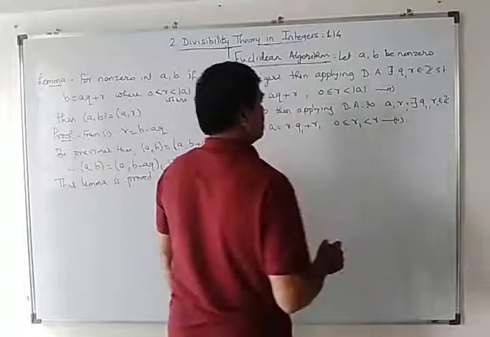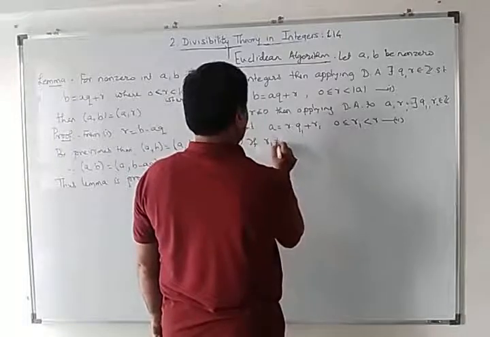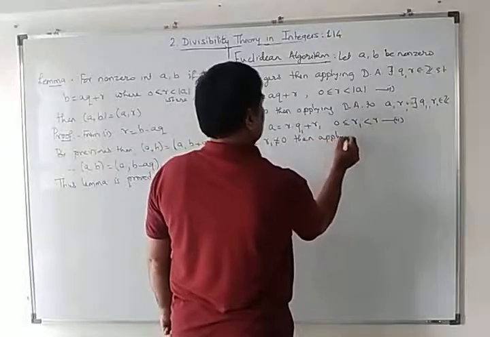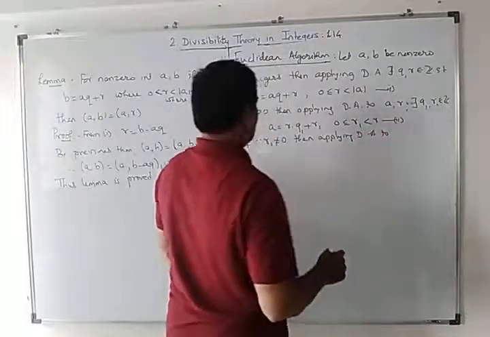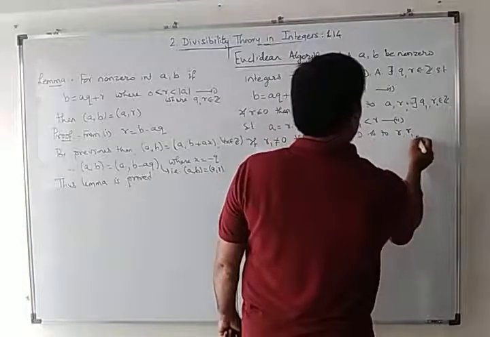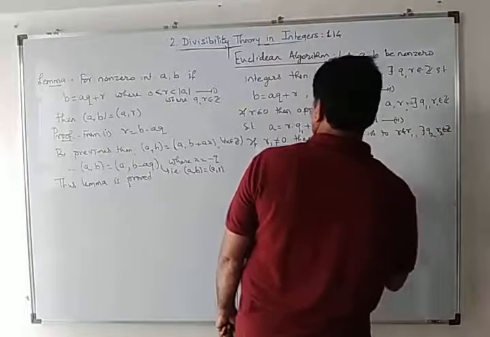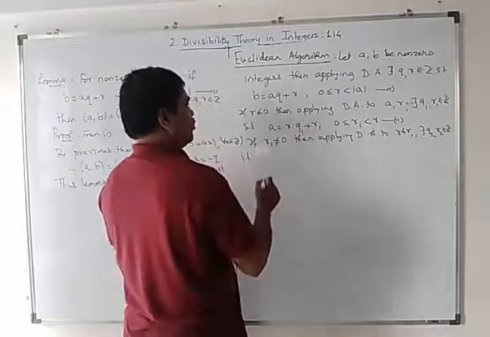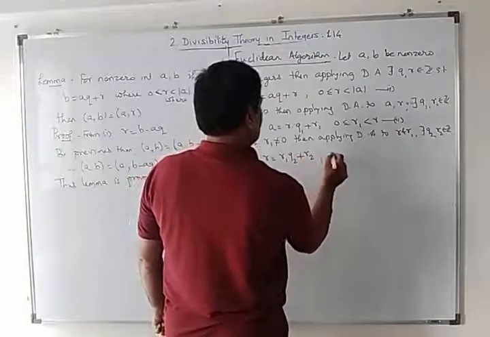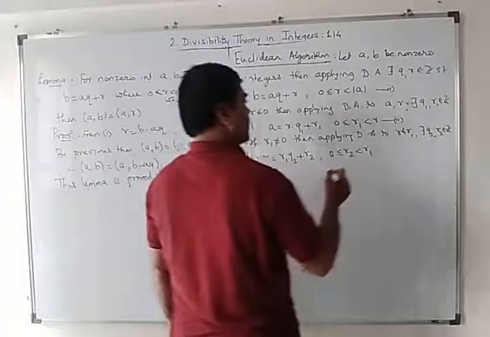Second, if r1 not equal to 0, then applying division algorithm to r and r1, there exist q2, r2 belongs to Z such that r, the previous remainder, is equal to r1 q2 plus r2, 0 less or equal r2 less than r1. (3)